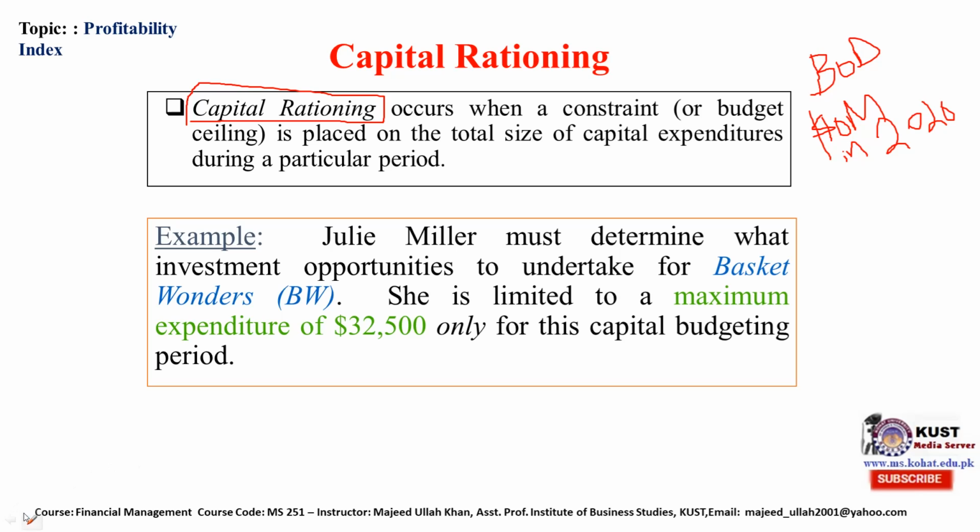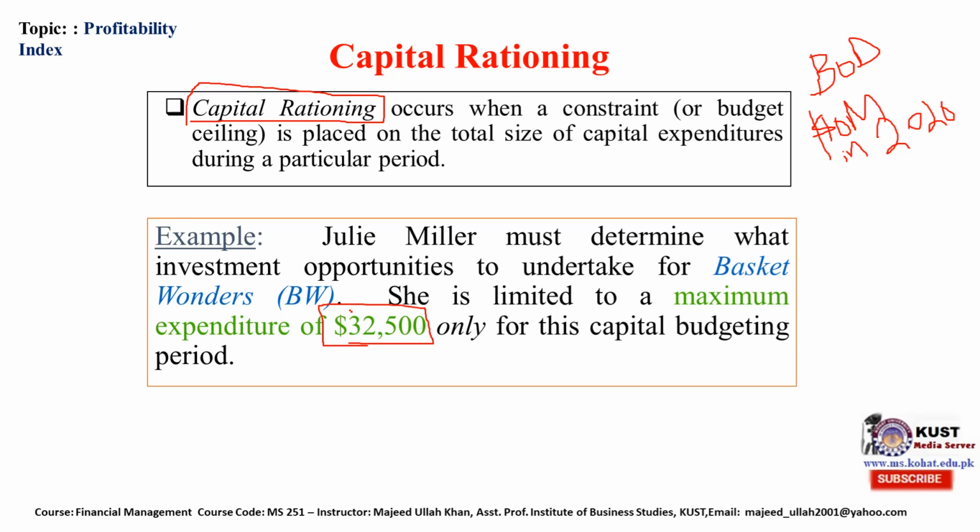We will continue the same illustration as we discussed earlier, that Julie Miller must determine what investment opportunities to undertake for Basket Wonders. She is limited to a maximum expenditure of $32,500.